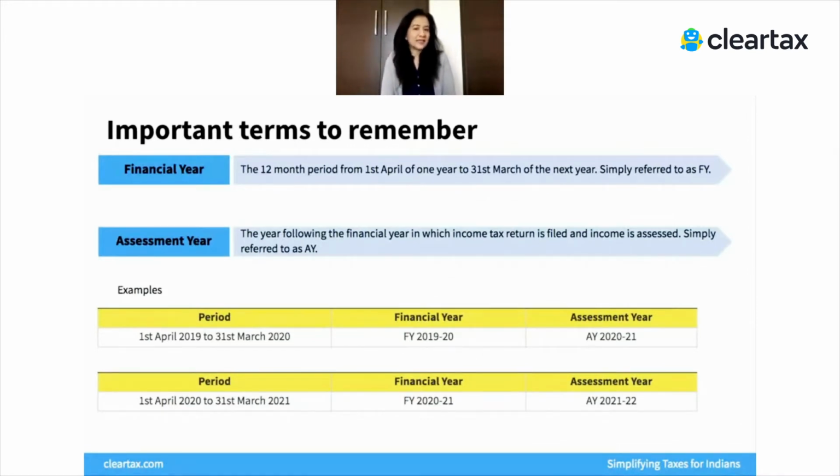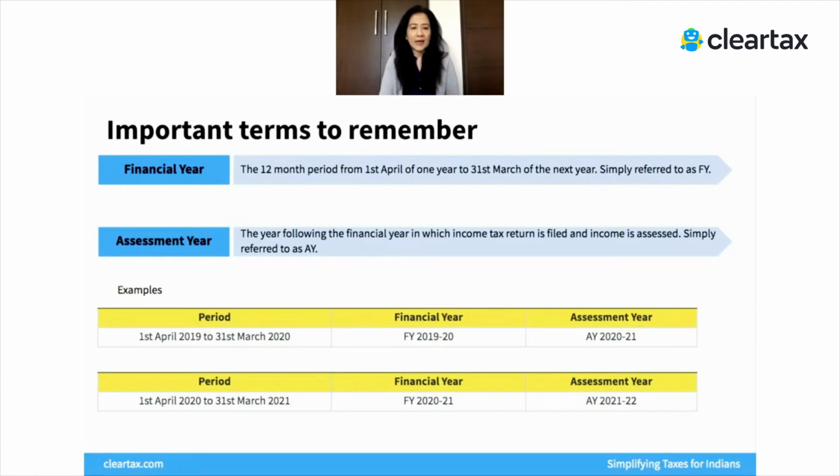Now, if you're doing taxes, you will definitely come across another term, which is called assessment year. The way to remember it is that assessment year is the year which always follows the financial year and is the year in which your income is assessed, right? The income of a particular financial year can only be assessed after the financial year has ended. Therefore, the financial year, whatever it is, the next year is the assessment year. And these are also called FY and AY.